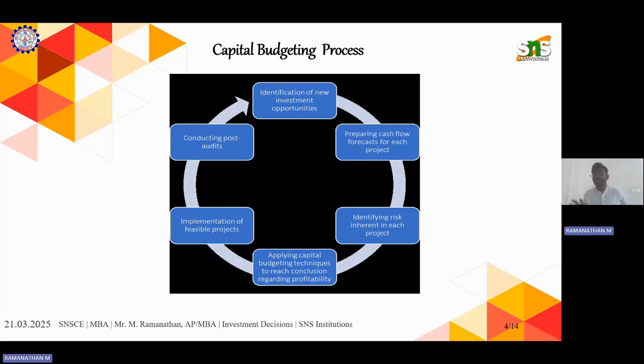I want to identify the risk of the investment option, and in the perception of business, I want to identify the business risk. In the perspective of investment, I want to identify the investment risk.